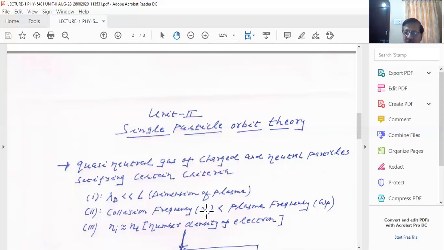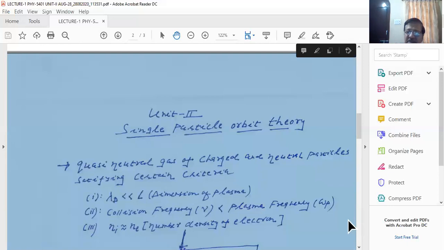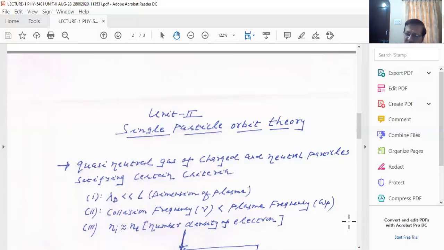Today we have an introduction and we study this. So this collision frequency is always less than the plasma frequency. So if any ionized gas satisfies these three criteria, then it is in the plasma state. So this is clear.